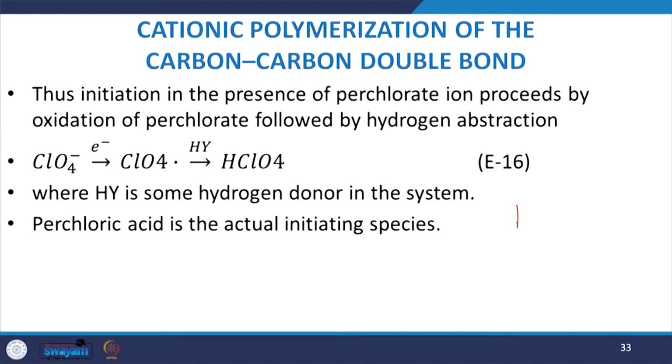So, you see, when we use this HY as any kind of hydrogen donor, we may represent this like this: ClO4, and then we use any hydrogen donor, then it can give you this one. Now this perchloric acid is usually termed the actual initiating species in this category. Now there are some electro-initiated polymerization processes under this edge.